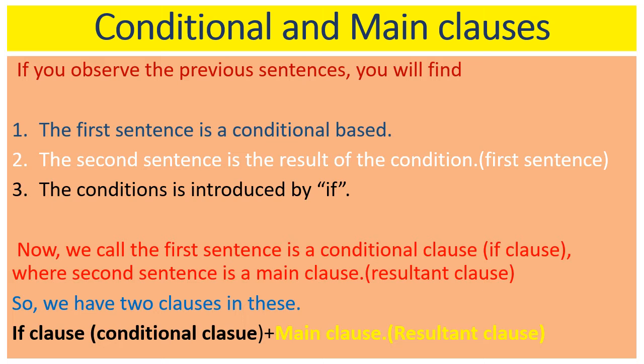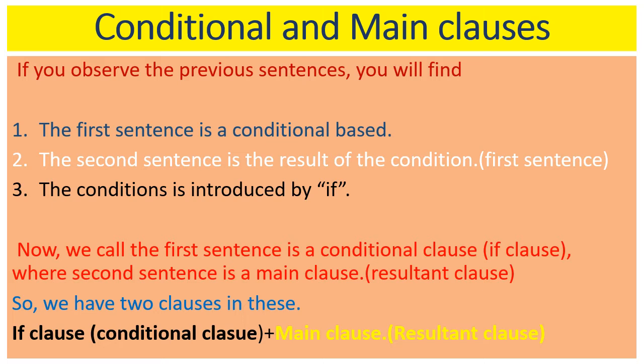So, when there is an if clause, you find two sentences. One is the if clause, called the conditional clause, and another one is the resultant clause, called the main clause. If clause and main clause are the two clauses you find in that sentence.